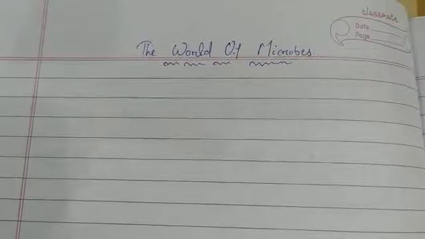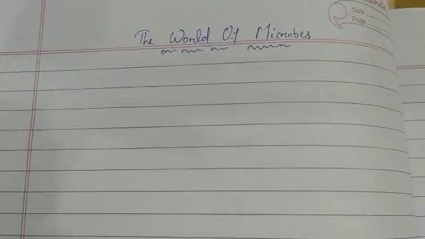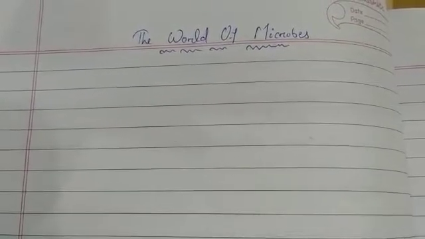So class 5, today we are going to start a new chapter, chapter number 10, the world of microbes. In this chapter we will study different microbes or microorganisms, because microorganisms are known as microbes. These are organisms that are not visible to our eyes because of their extremely minute size.